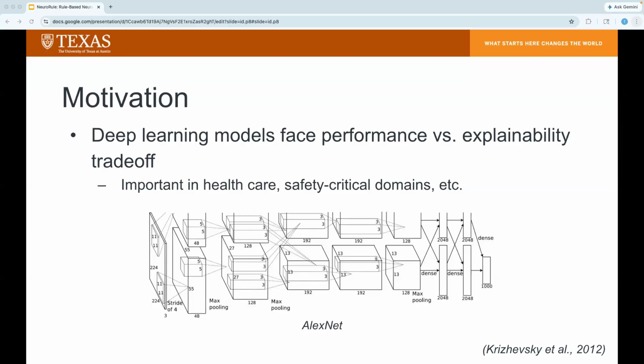On the other hand, high-capacity models like deep neural networks, like AlexNet shown on screen, achieve state-of-the-art performance by learning complex representations across millions of parameters. However, they often operate as black box models or models that are inherently uninterpretable to a human. In high stakes environments like clinical diagnostics, a medical professional needs to know more than just a single output classification. They require a set of persistent, auditable logical steps that remain consistent across an entire patient population.